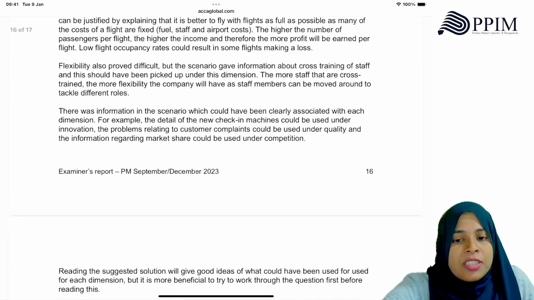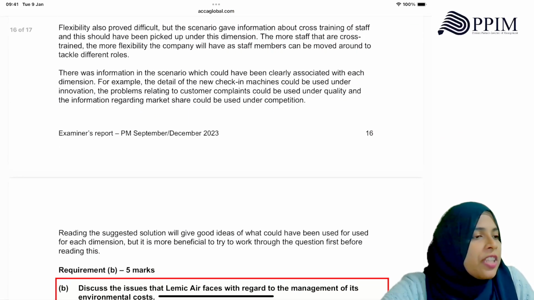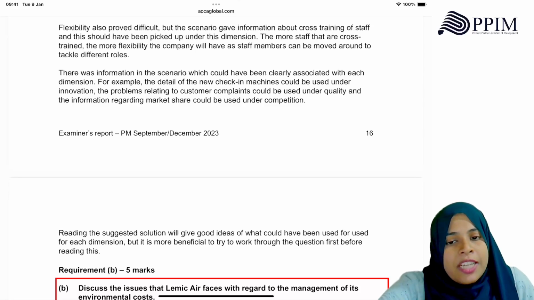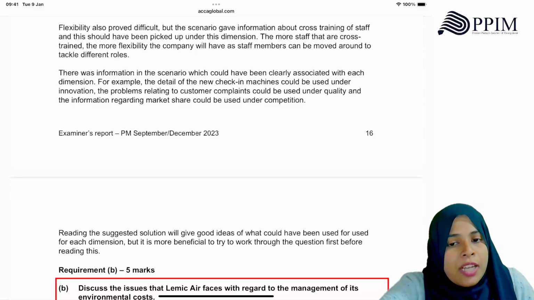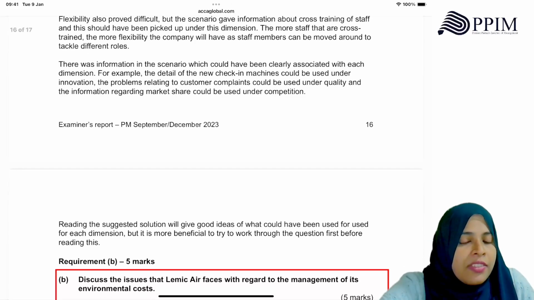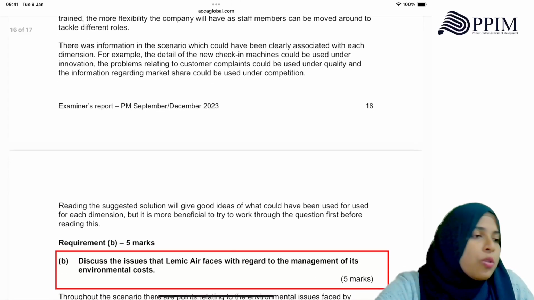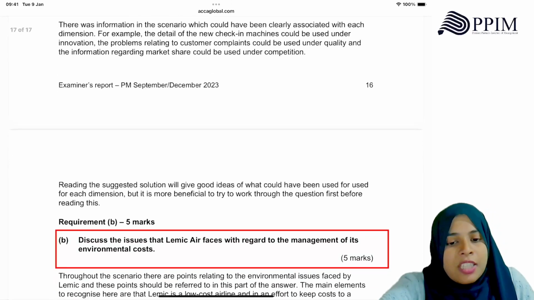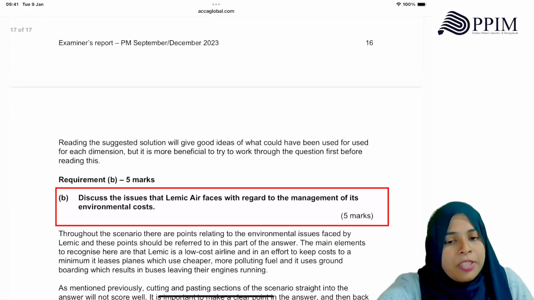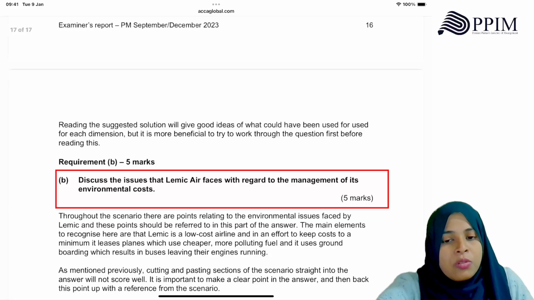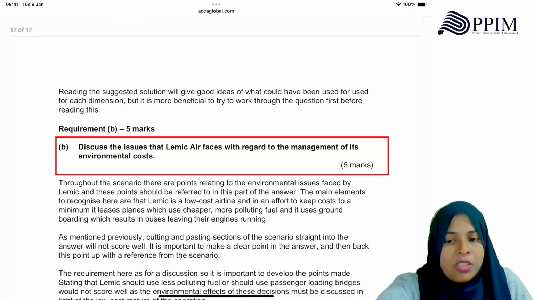There was information in the scenario which could have been clearly associated with each dimension. For example, the detail of the new check-in machine could be used under innovation. The problems related to customer complaints could be used under quality, and the information regarding market share could be used under competition. Reading the suggested solution will give good ideas of what could have been used for each dimension. But it is more beneficial to try to work through the question first before reading this.